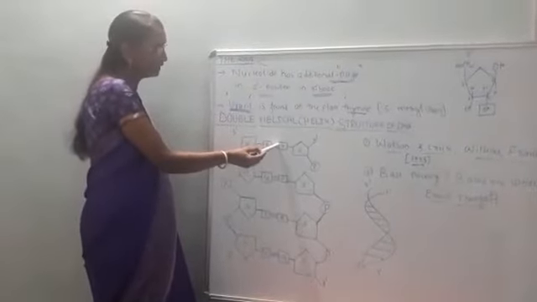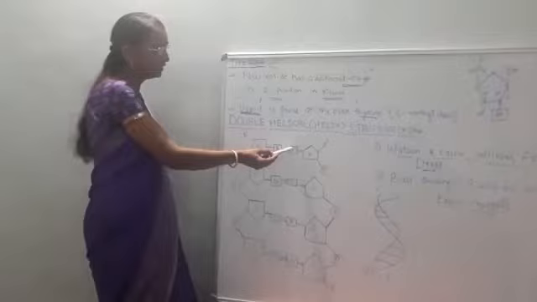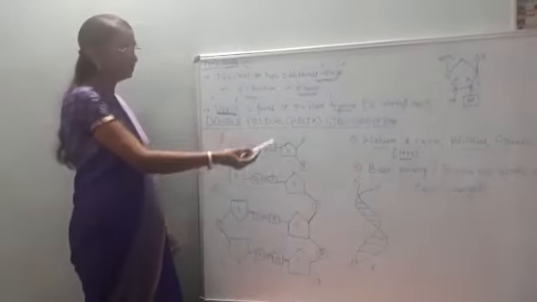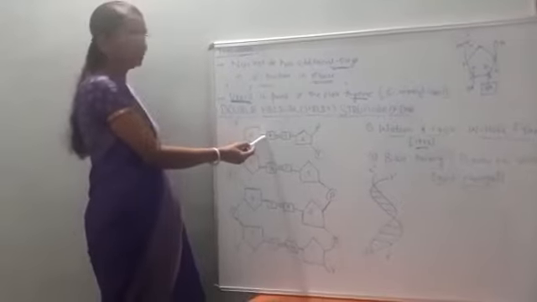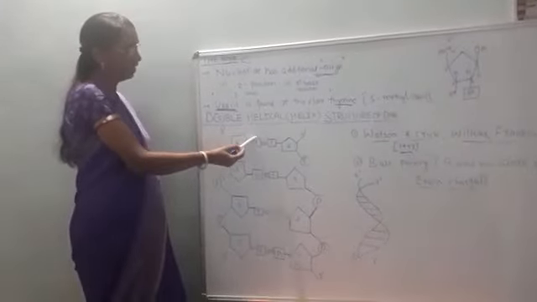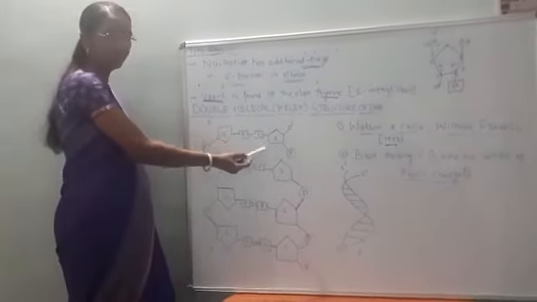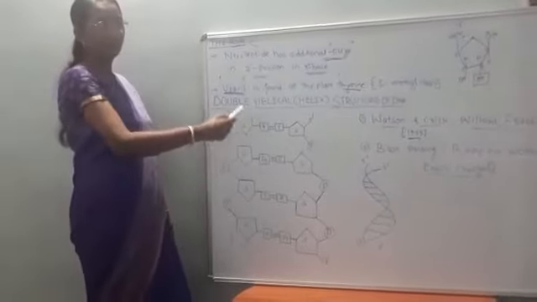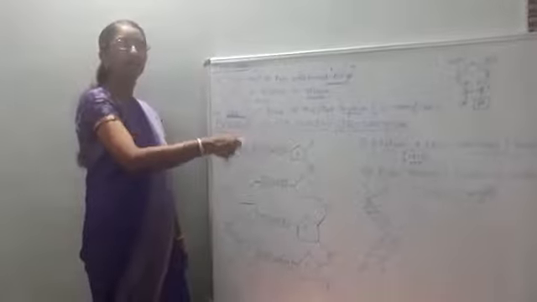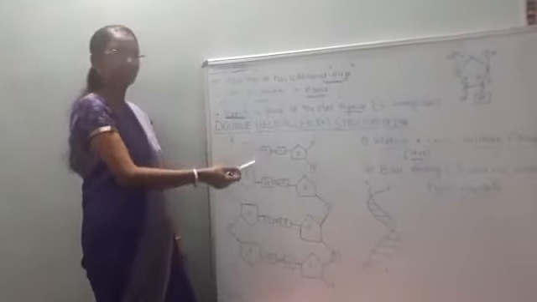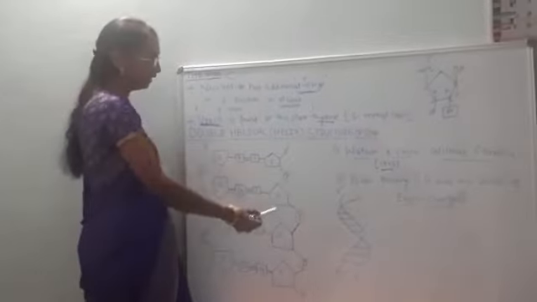From the sugar, the nitrogen bases project inward, that is adenine, guanine, cytosine, thymine. A purine always pairs with a pyrimidine, or a pyrimidine with a purine, never a purine with a purine or a pyrimidine with a pyrimidine. The reason behind that we will learn later on.